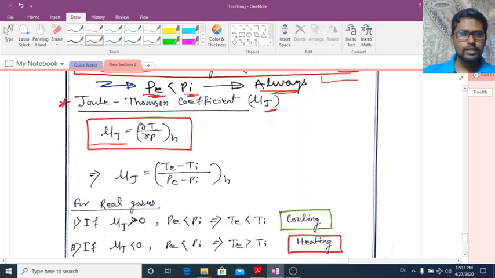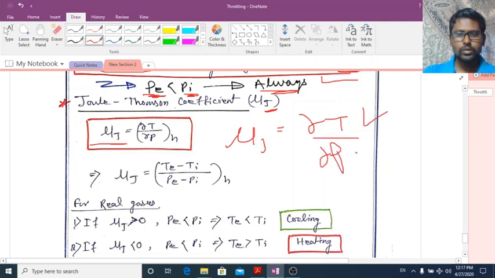That is, mu j is equal to del T divided by del P at constant enthalpy.